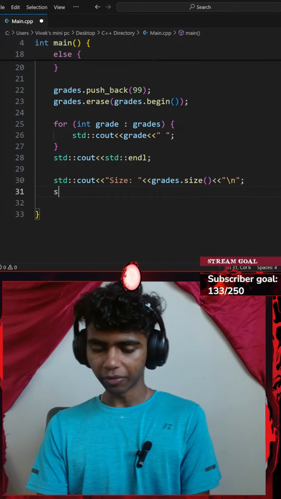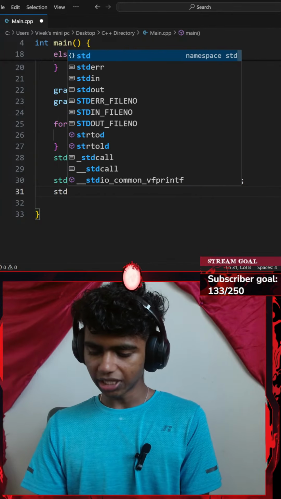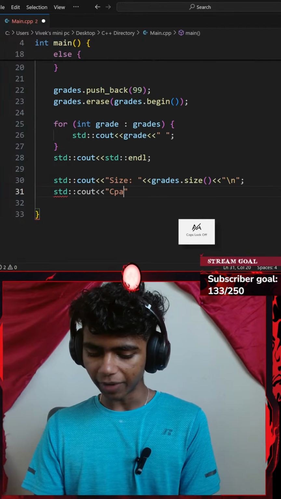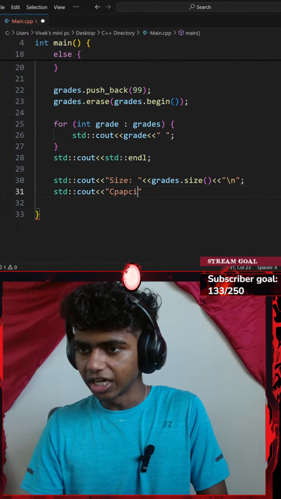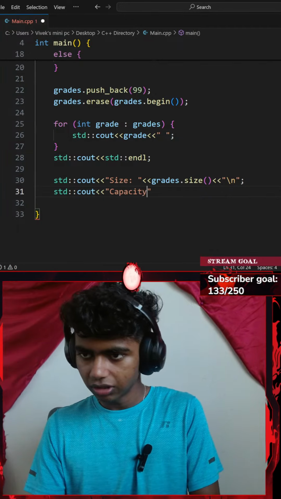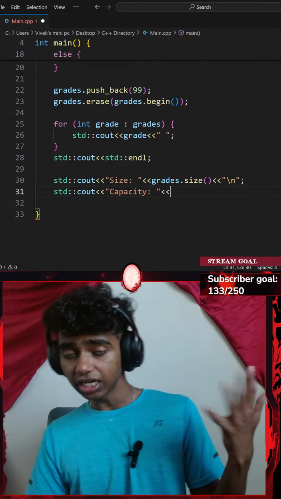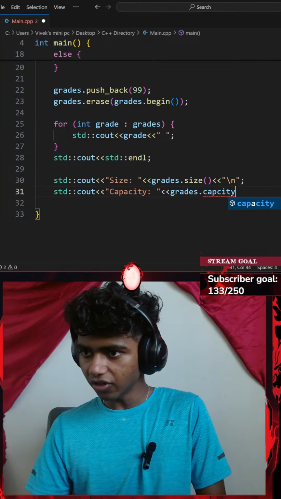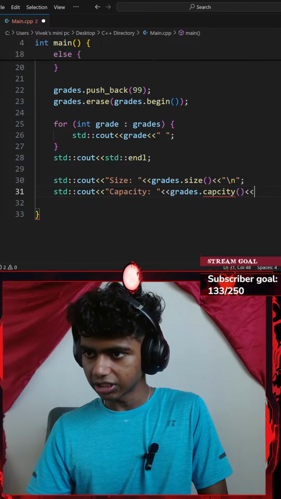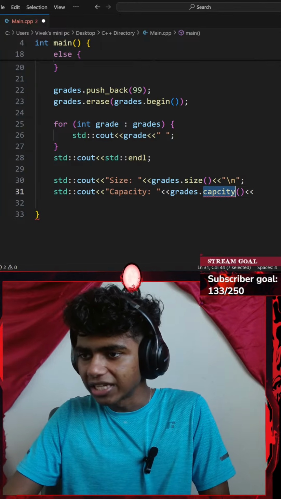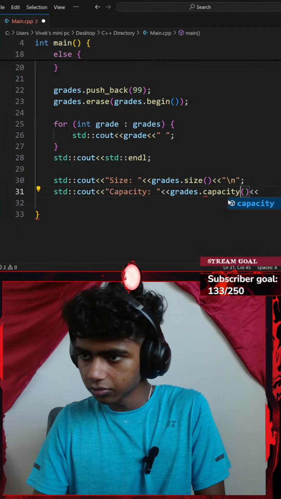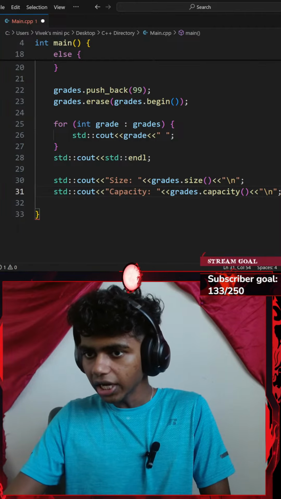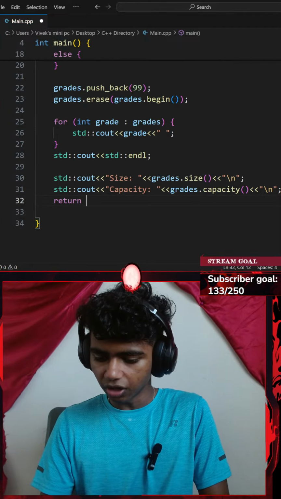Okay, next up, let me go with my capacity. So I'll go with a standard console output with an insertion operator. This is going to be my capacity. How do you spell capacity? I spelled it wrong. There we go, capacity. Okay, and then I'll add an insertion operator and go with my grades.capacity function. Okay, with another insertion operator, I will add a pair of parentheses there. There we go. Did I spell capacity wrong? There we go. Okay, and a new line. Let's go with a new line. Okay, that's basically it. I'm gonna return 0.